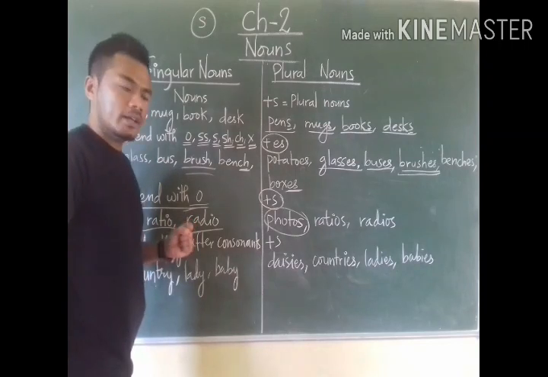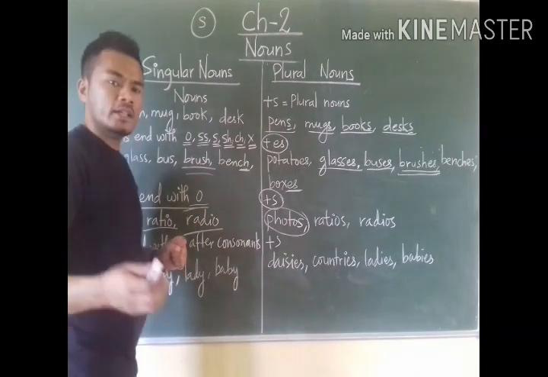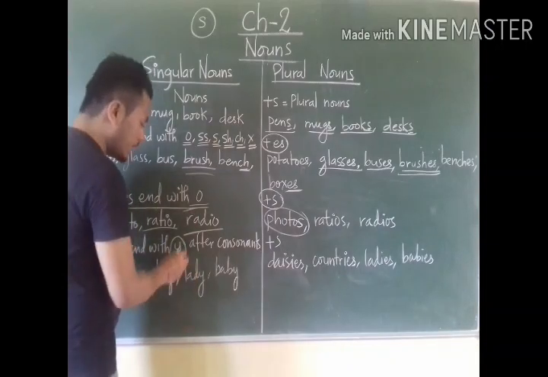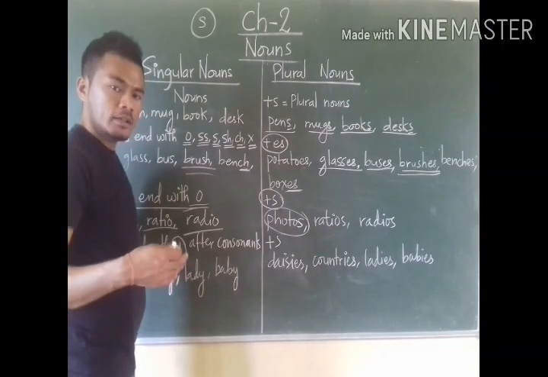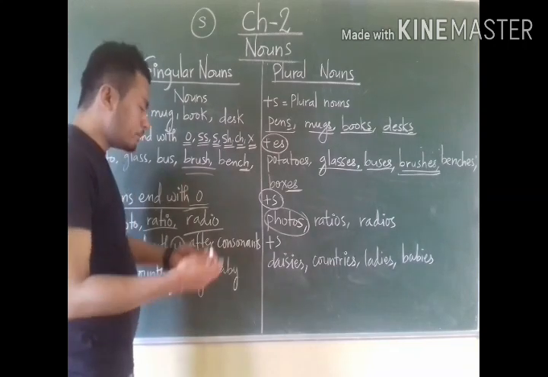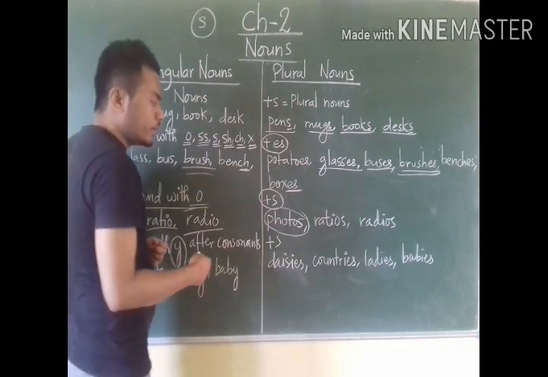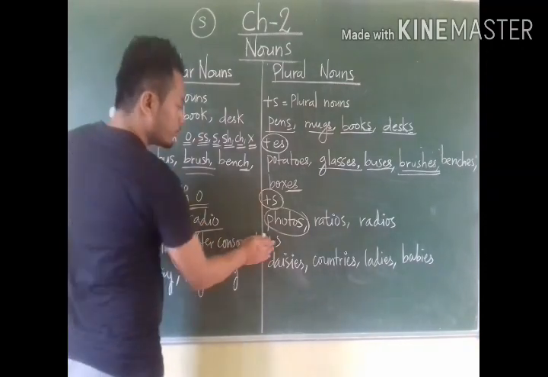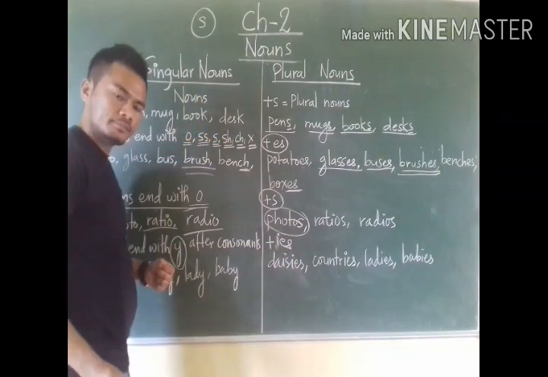Now come to another process. If any singular noun ends with y but has a consonant before it, we will change it into plural after adding ies.